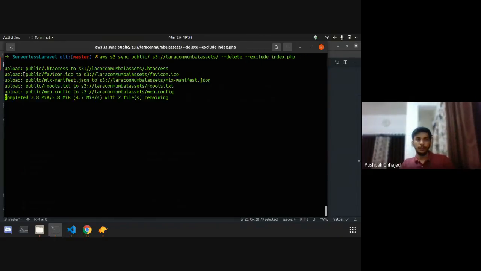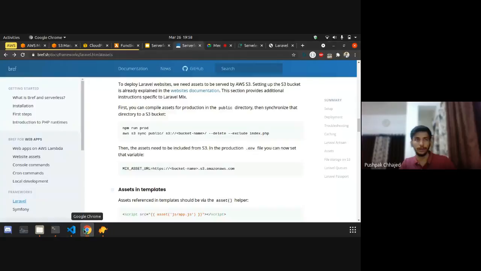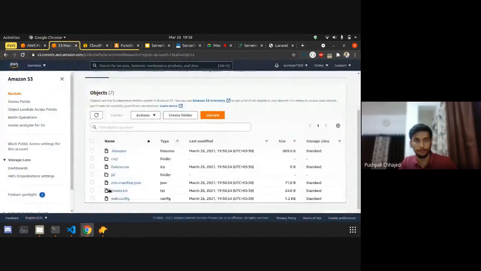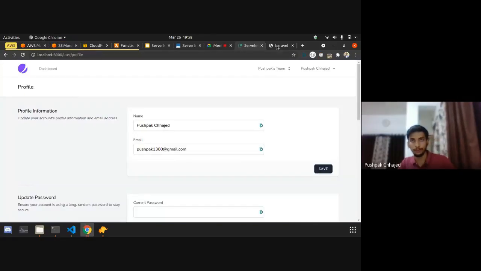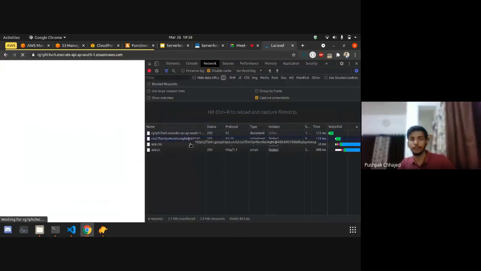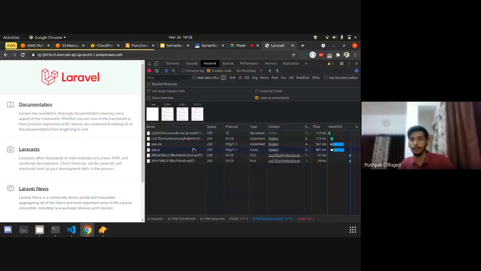And yeah, it started uploading my public directory, excluding the index.php file, all to the S3 bucket. So if I refresh now, you can see that all my public directory has been uploaded to S3. And this is my local application, and if I now run this application, you have seen that app.css and app.js is now loading from that bucket.